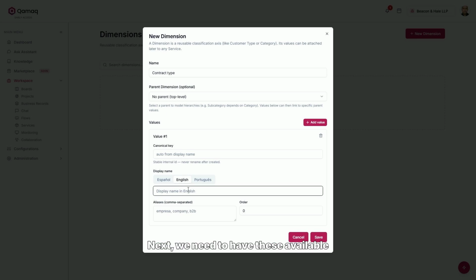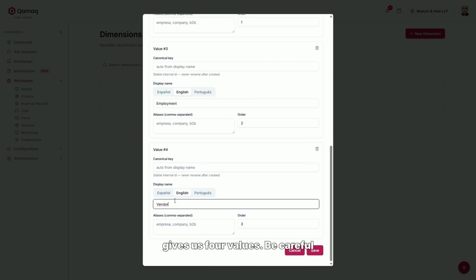Next, we need to have these available in multiple languages. We write the labels in each language. For example, we enter the non-disclosure agreement, and then the other three follow the same pattern. MSA, the master contract that governs an entire relationship. Employment, for labor-related matters. And vendor, for suppliers. That gives us 4 values.